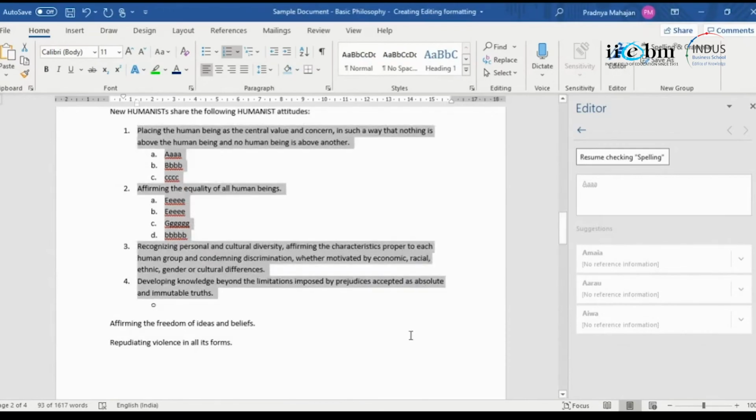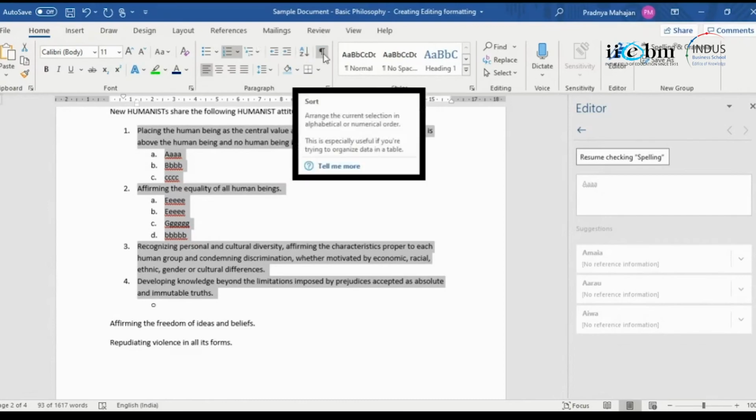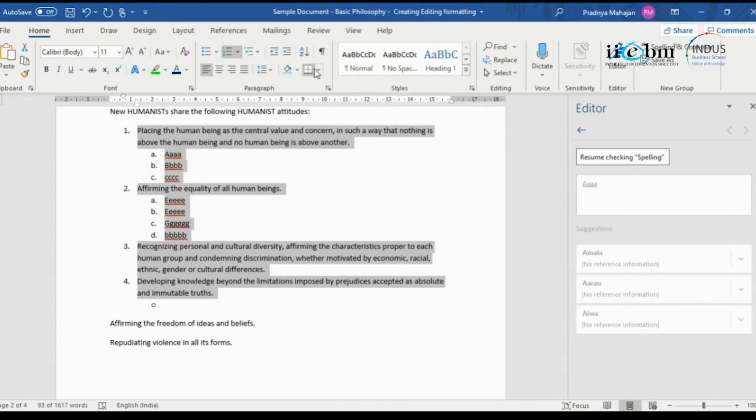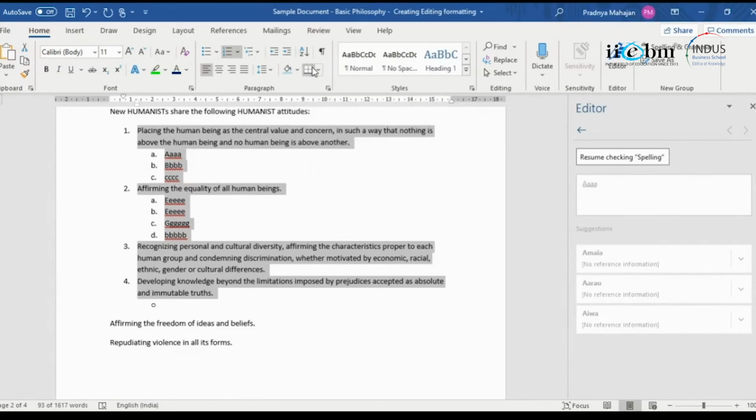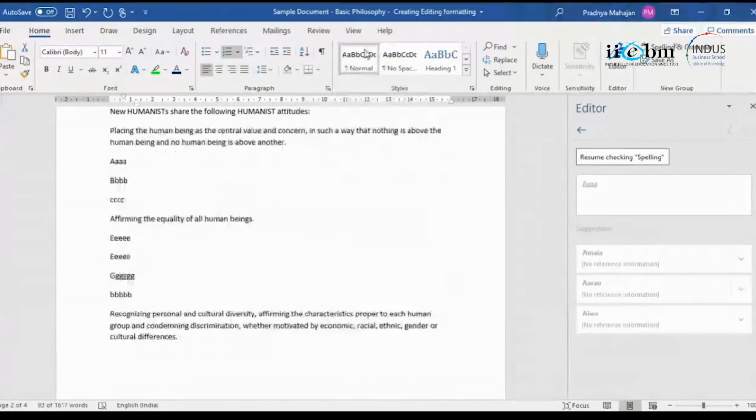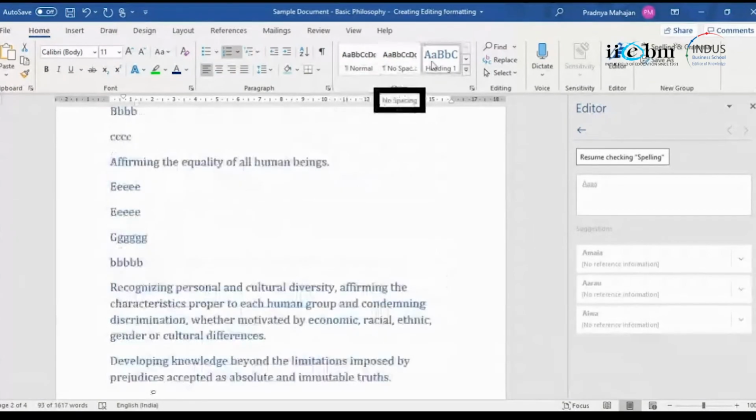Okay, so it's not applied. It will be applied to a tabular format, so this may not be useful for a paragraph. And this one is for borders of tables, so we will not look at it now. Style is all these heading styles that you can give based on whatever you want.